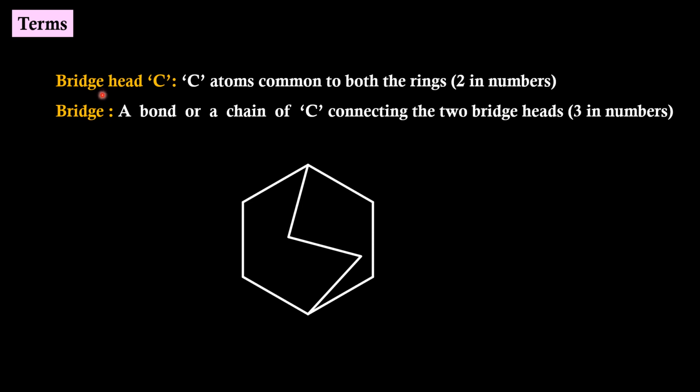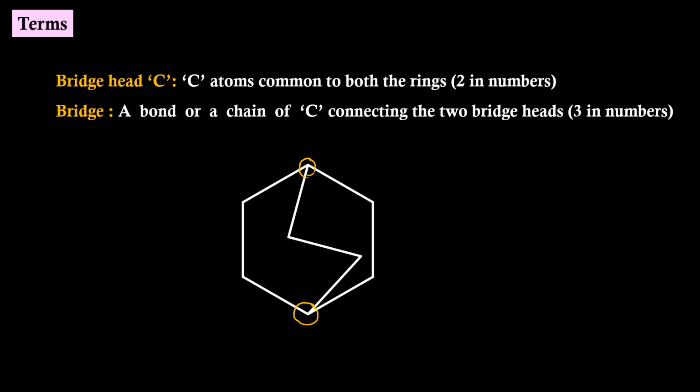First one is bridgehead carbon. Carbon atoms which are common to both the rings are called as bridgehead carbon. In a bicyclic compound, we will have two bridgehead carbons. In this molecule, this carbon is common to this ring as well as to this ring. So this is one bridgehead carbon and this is another bridgehead carbon.